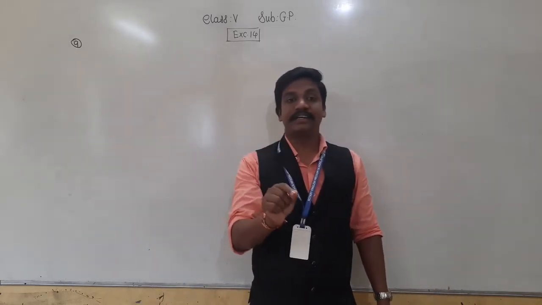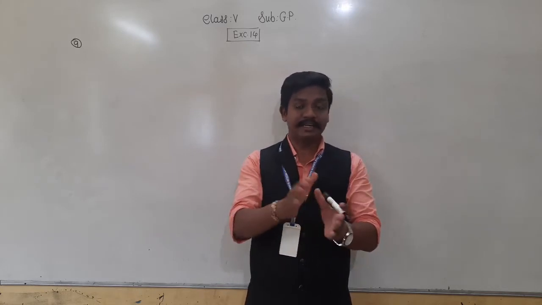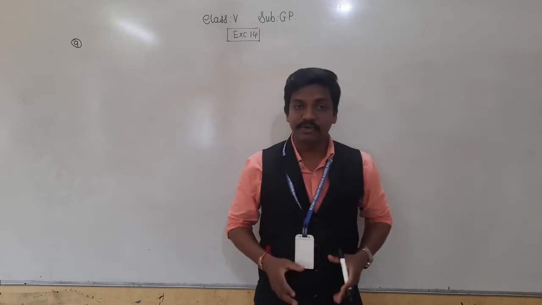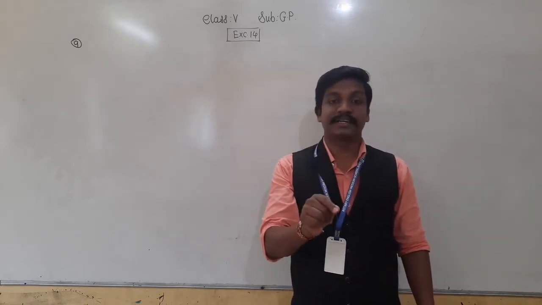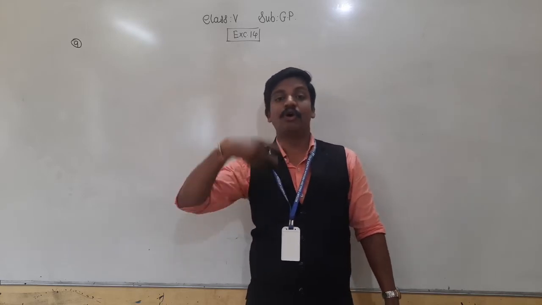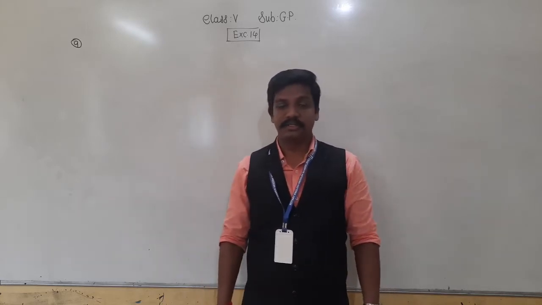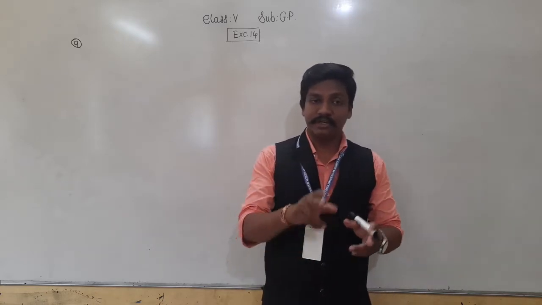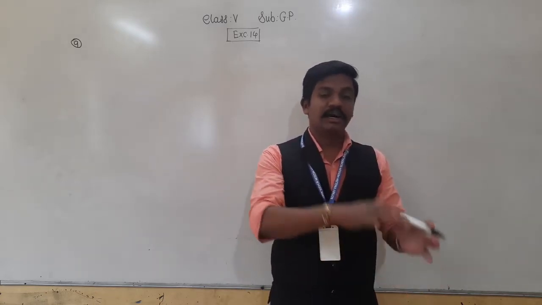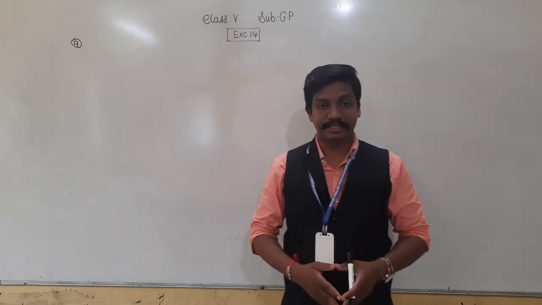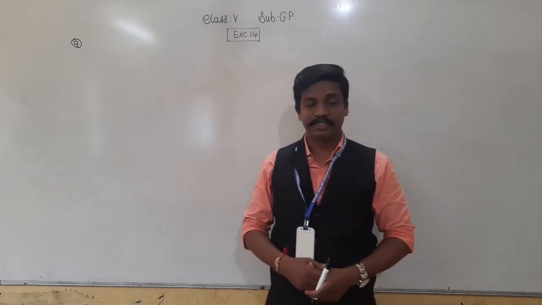Whenever we have to find the duration, we have to subtract the starting time from the reaching time. Understood? So that we will get the duration. And whenever the starting time and duration are given and we have to find the reaching time, we have to do the addition. We have seen problems based on this concept.